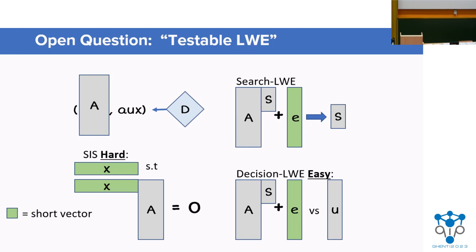And the answer is not exactly. The search-to-decision reduction only holds for uniformly random A, not in the presence of auxiliary information, and it randomizes the matrix A in the process of the reduction. So it's entirely possible that this sort of candidate construction could in fact exist.